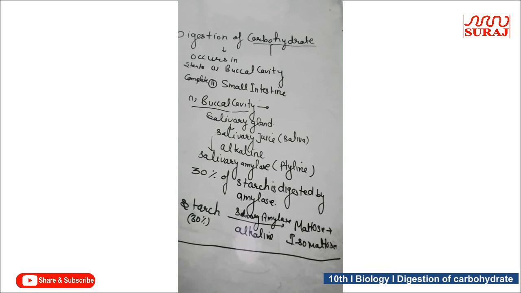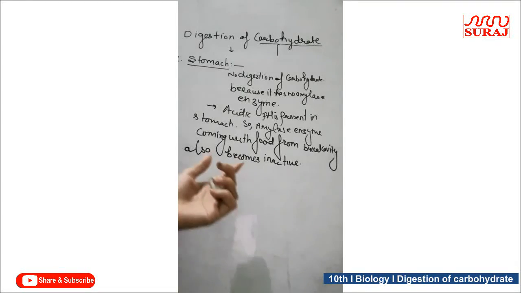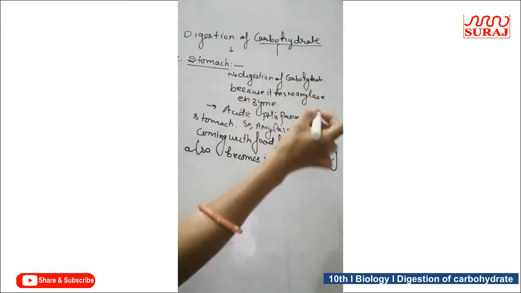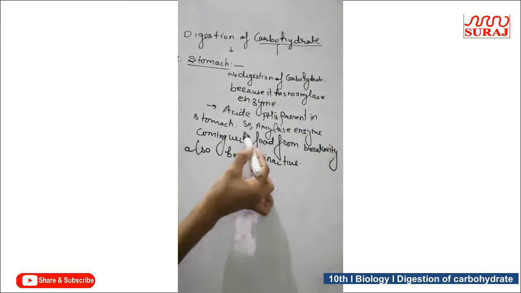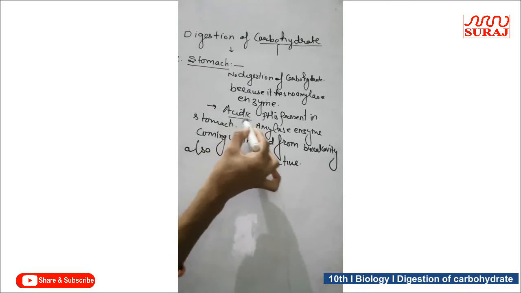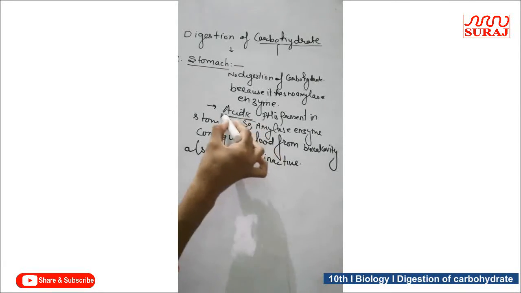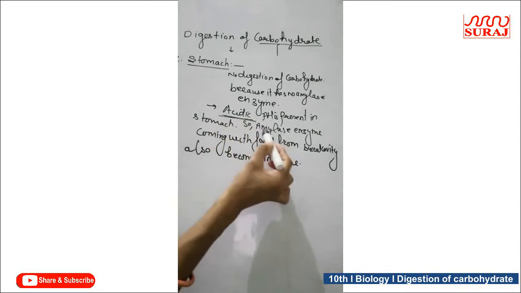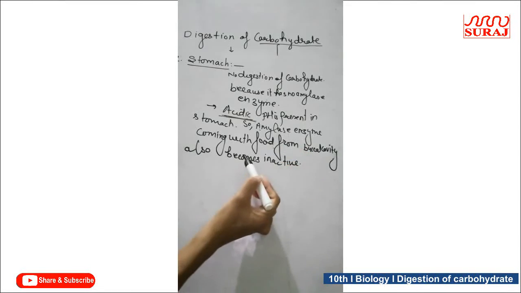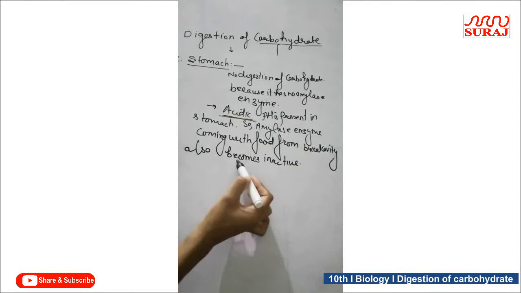Next, the digestive organ is the stomach. Food from the buccal cavity comes into the stomach with its amylase enzyme, but this enzyme cannot act in the stomach because the stomach is acidic, and amylase enzyme requires alkaline pH for its action.